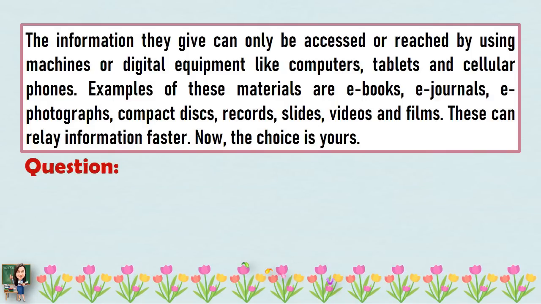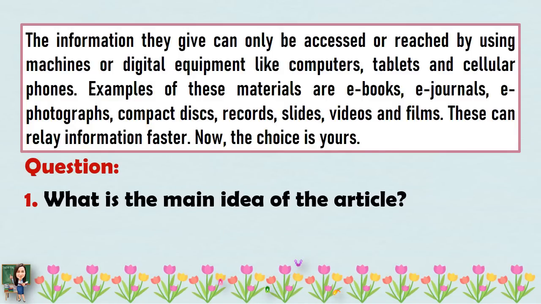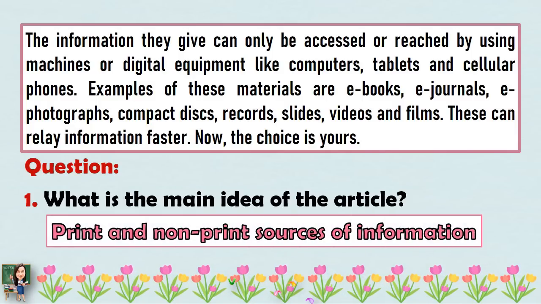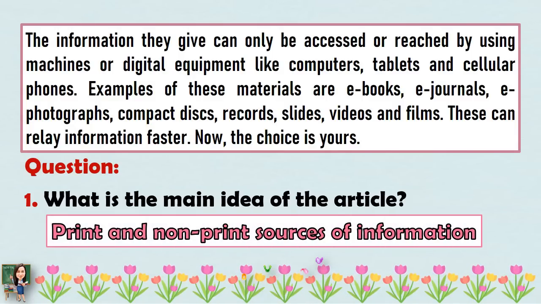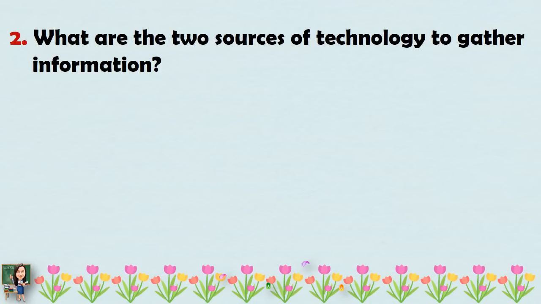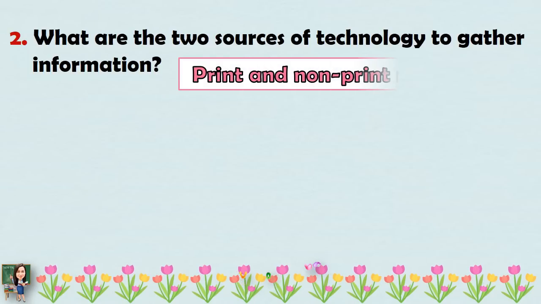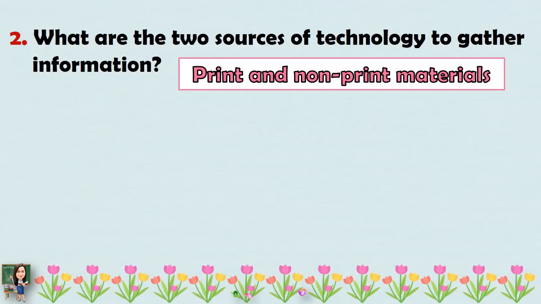And answer the following questions. Number 1. What is the main idea of the article? Correct. Print and non-print sources of information. Number 2. What are the two sources of technology to gather information? Very good. Print and non-print materials.